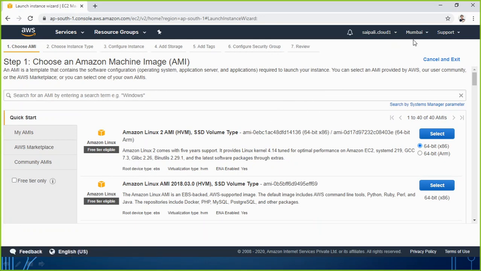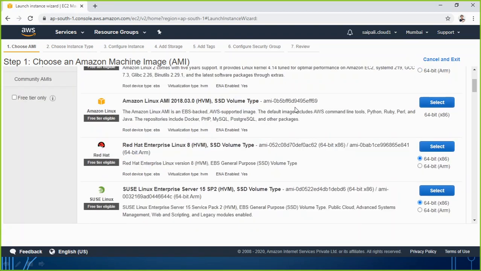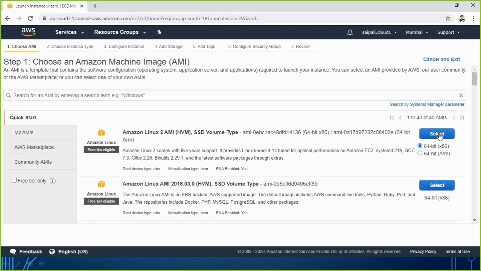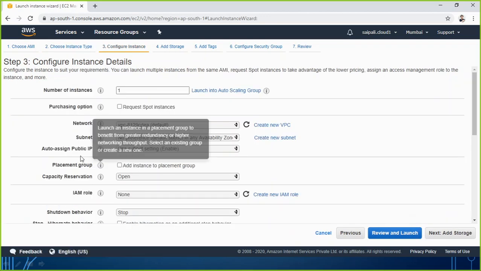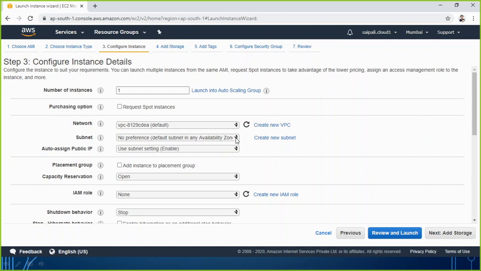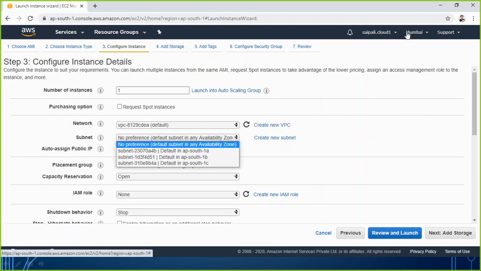So now I choose any machine this time, Amazon Linux, and go with this. After choosing this instance type, this time you see in the list of availability zones, I am getting Asia Pacific South 1A, 1B, 1C. These are the three availability zones in the specific region which I have selected.